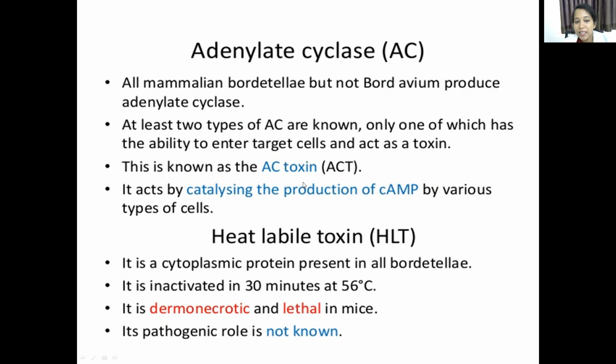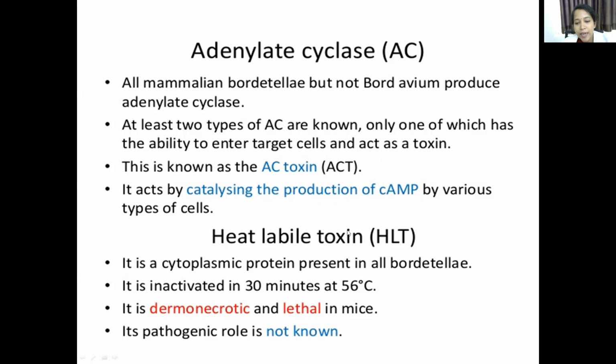This is called AC toxin. It produces AC toxin, which catalyzes the production of cAMP by the different types of cells. AC toxin catalyzes the production of cAMP in the cells.